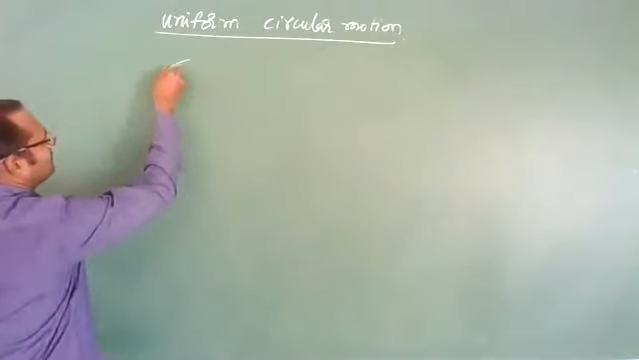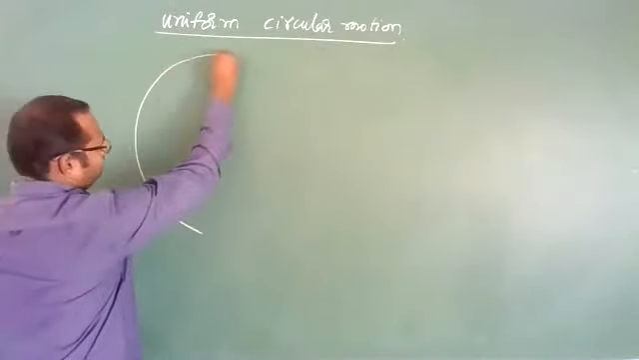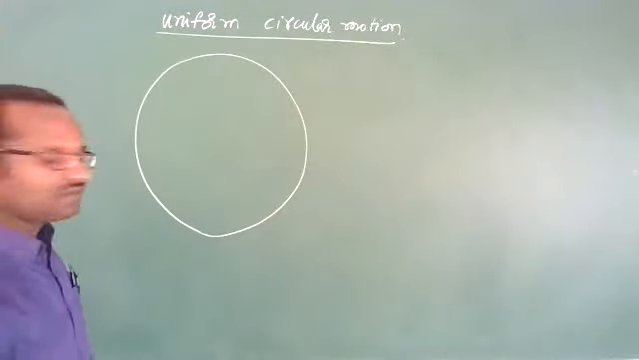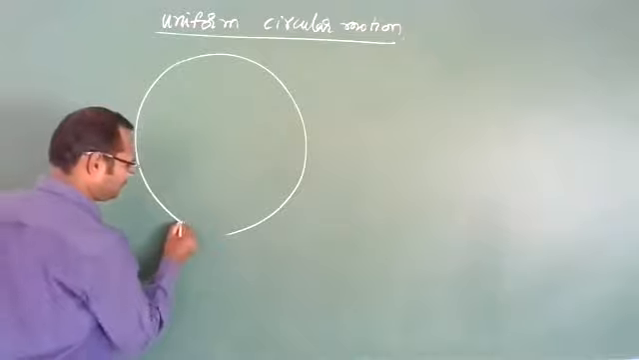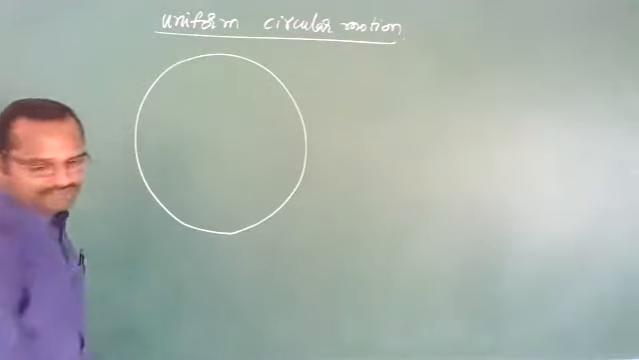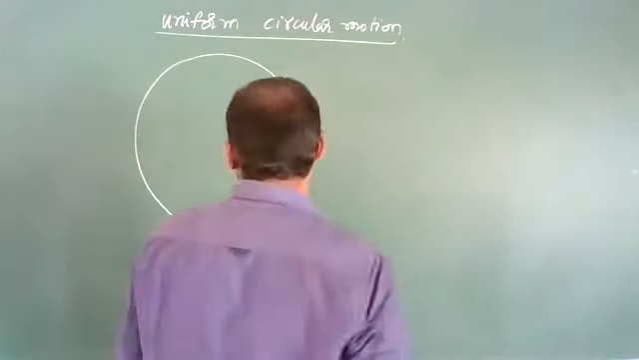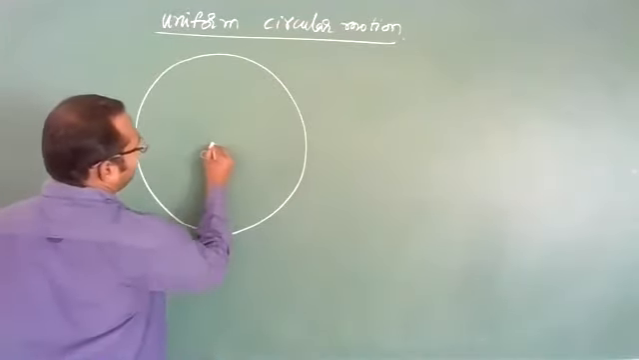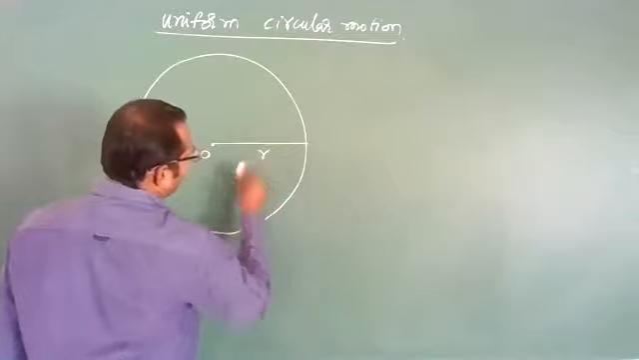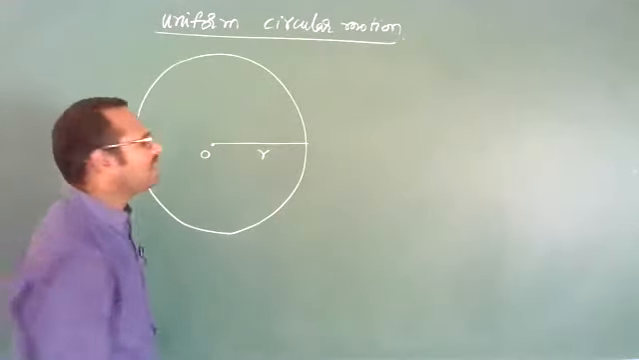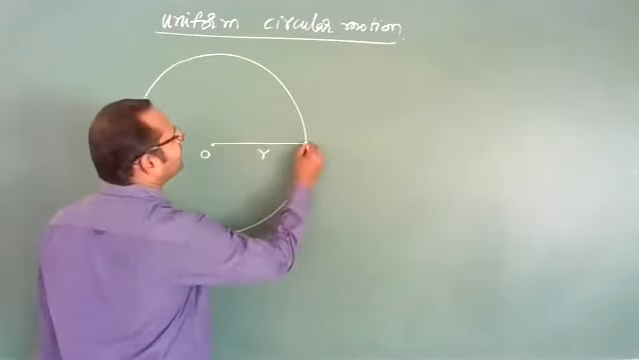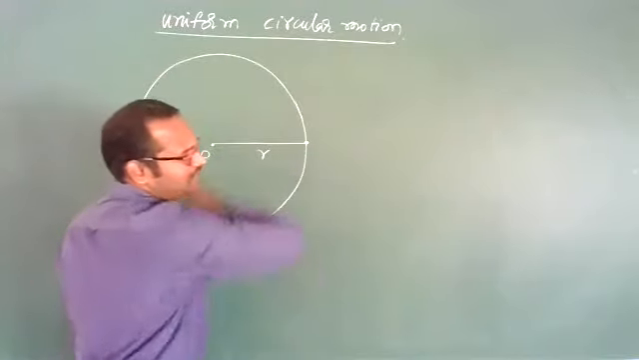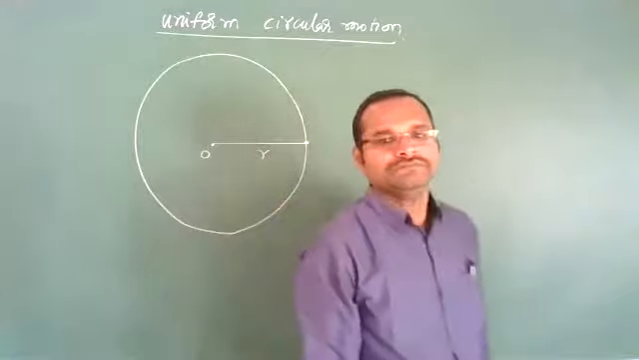Let us imagine this is a circular path, and this is the center of the circular path, center O. And let us imagine this is the radius of the circular path, radius R. Now on this circular path, let us imagine one object is moving like this, continuously.